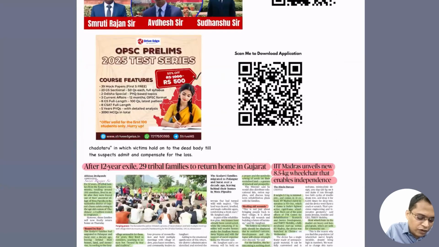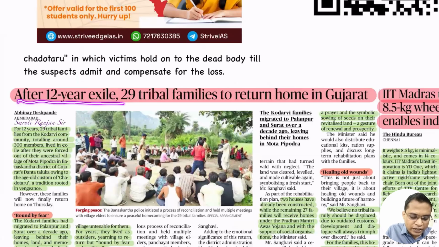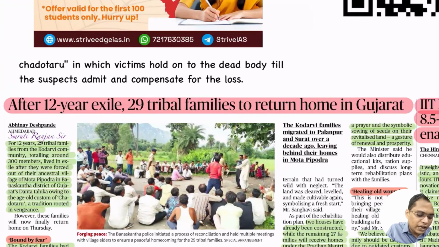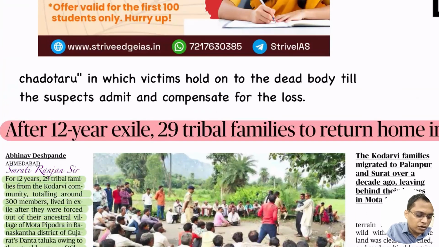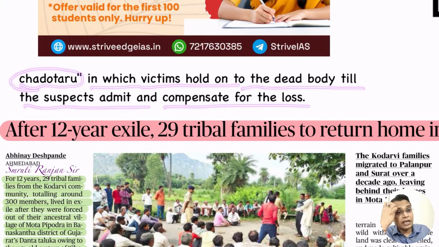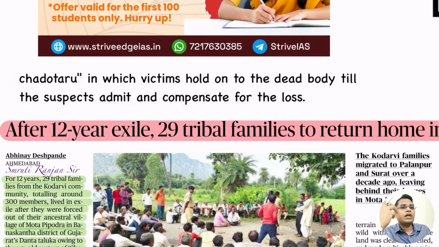So after 12 years of exile, 29 tribal families returned home in Gujarat. So why were they removed from there? Because they have a traditional practice called Chado Taru, in which the victim holds the dead body till the suspect admits and compensates for the loss.